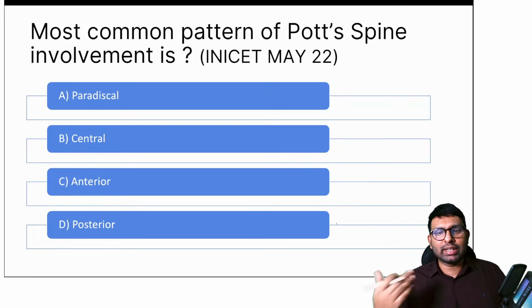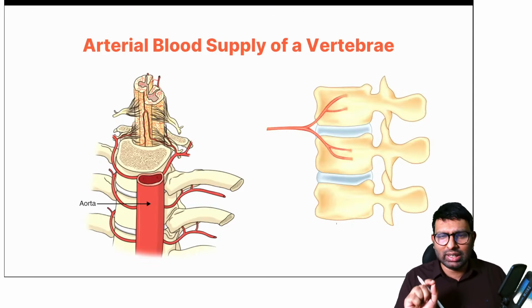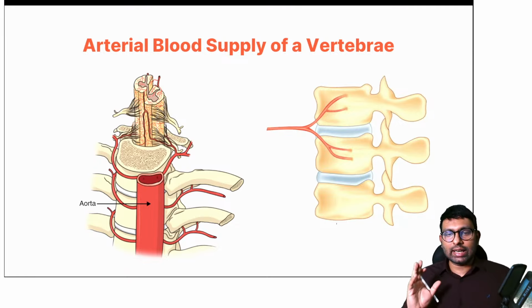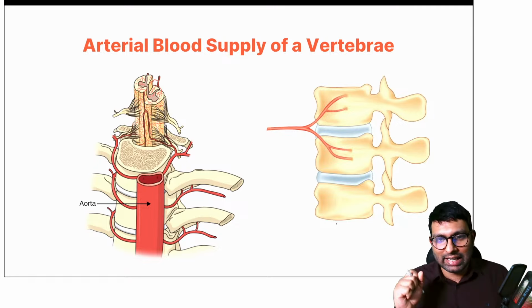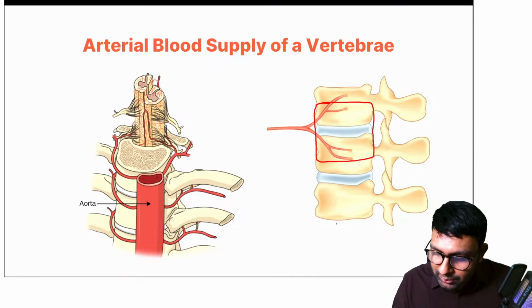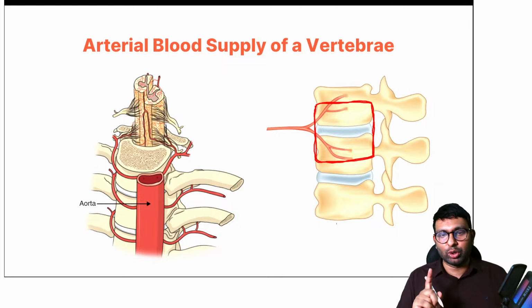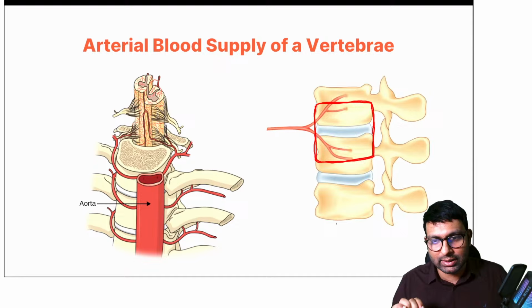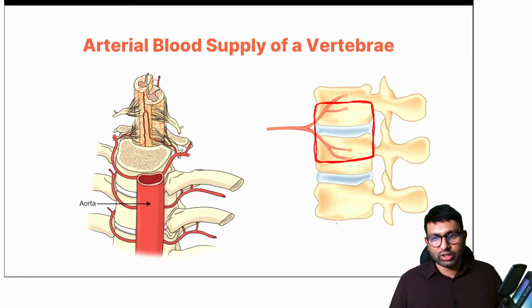Why in TB spine are there different patterns? To know that, you need to know a little bit about the anatomy. So understand that vertebrae and discs come from sclerotomes, and usually this much part, that is one half of the vertebra, the disc, and another half of the adjacent vertebra, this much area arises from a single sclerotome, and every single sclerotome will have the same blood supply. So they'll have this common blood supply. So this is the blood supply to the vertebrae, and this is how hematogenous spread goes. Dr. Jain, you're right. Yeah, that is the concept I'm trying to explain here.